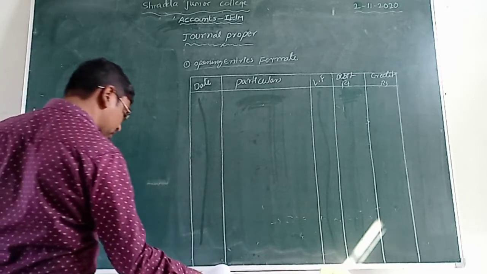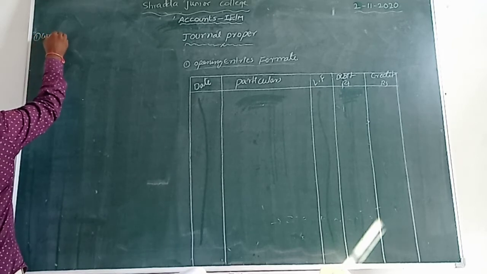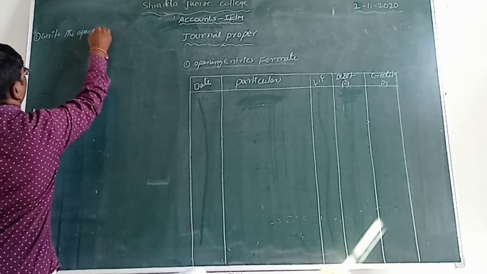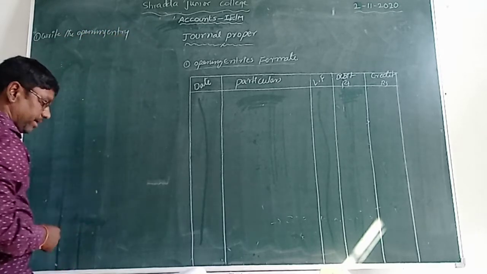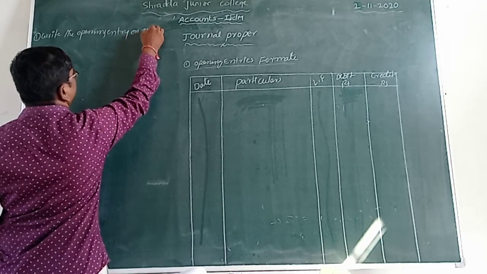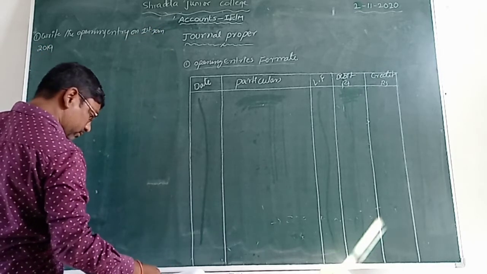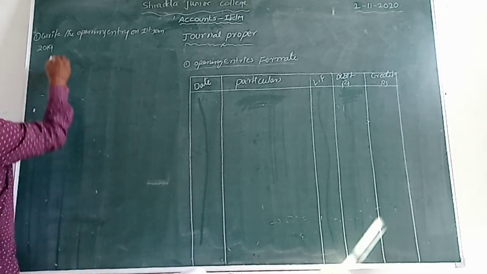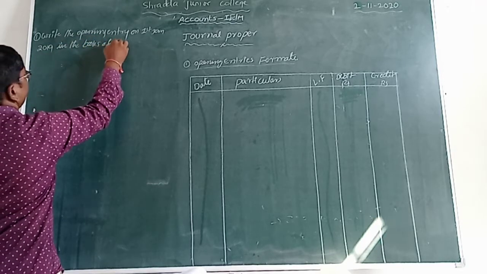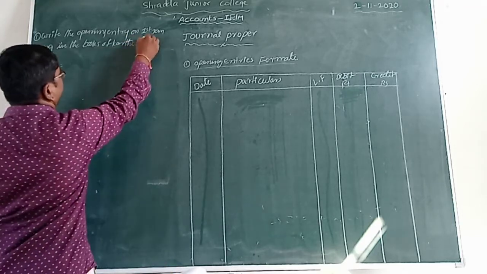Let us see what is the first question in this. Write the opening entry, opening entry on 1st January 2019, in the books of Karthik, from the following.